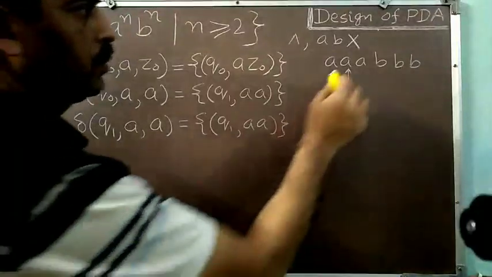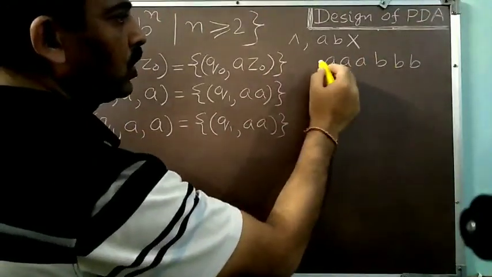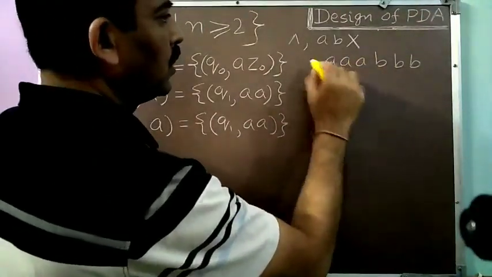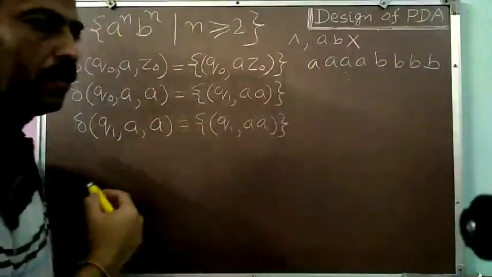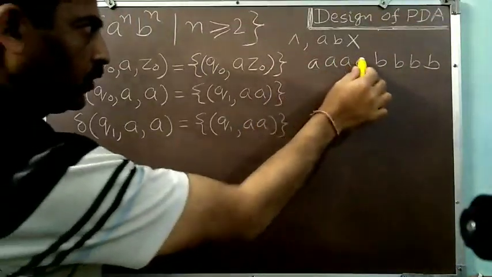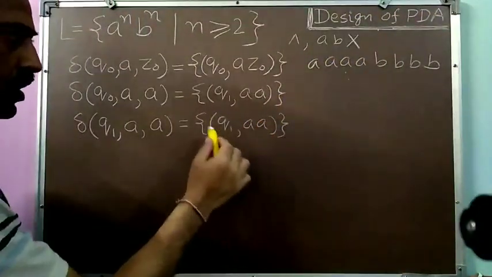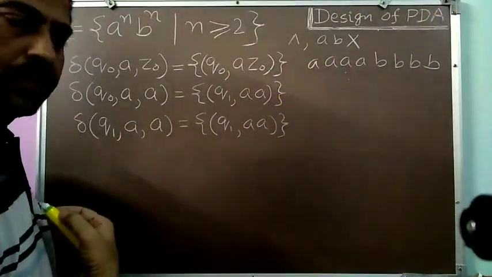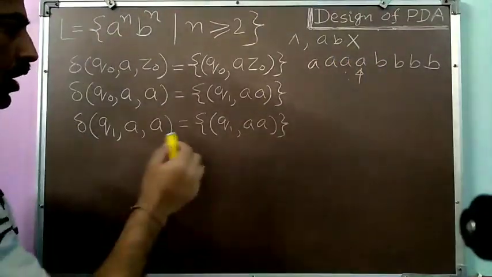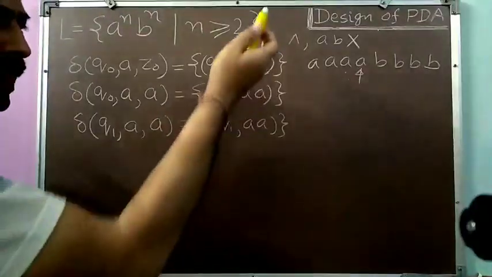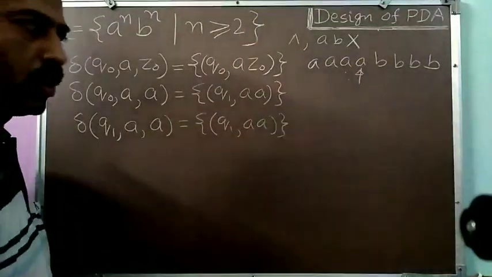Suppose my string has not only 3 A's but 4 A's. Then I will be getting the fourth A. Because I have not changed the state, I am in the state Q1 reading the fourth A from the input, and on the top of the stack is A, because I have pushed 3 A's, so the third A will be on the top of the stack.